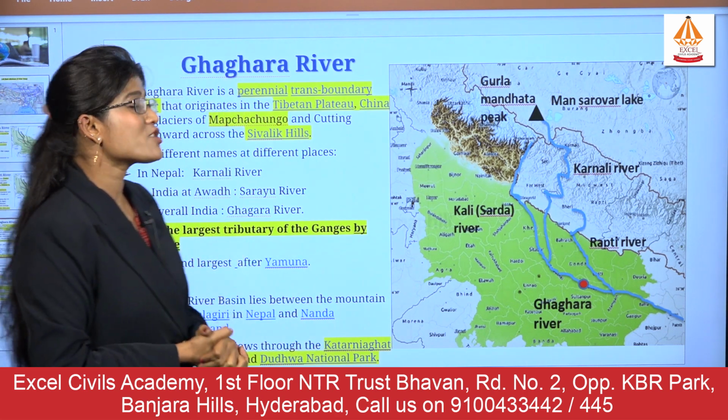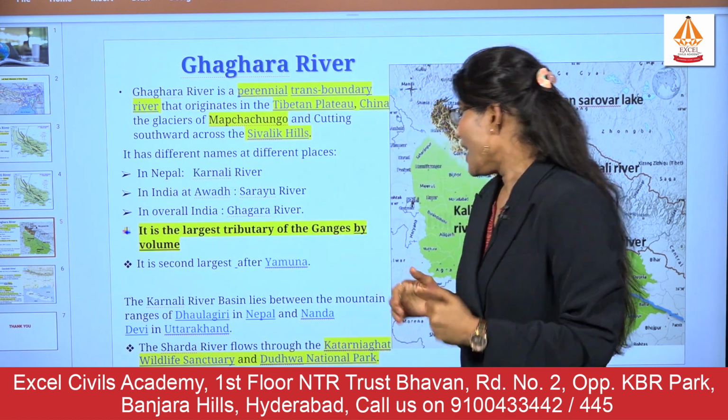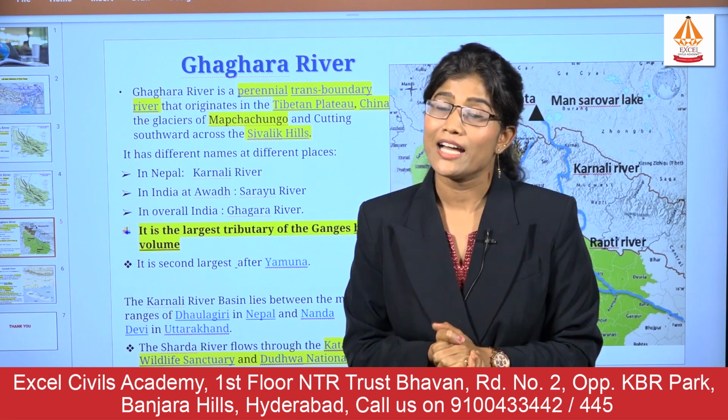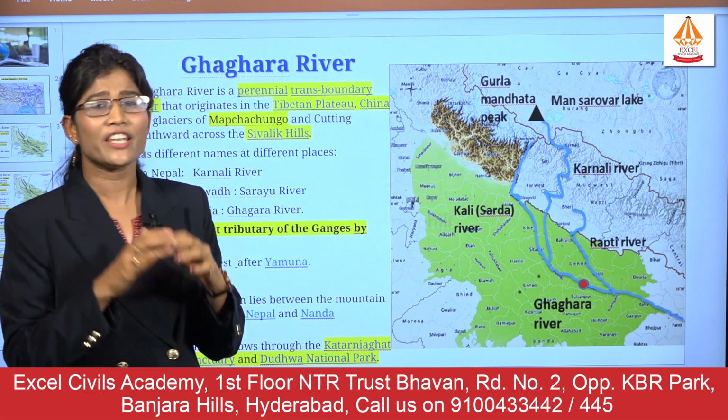The Sharda river also flows through a very important wildlife sanctuary, which is known as the Katarniaghat Wildlife Sanctuary, and also nearby the Dudhwa National Park. This is about the river Ghaggar, very, very important because this is the largest with respect to its volume.